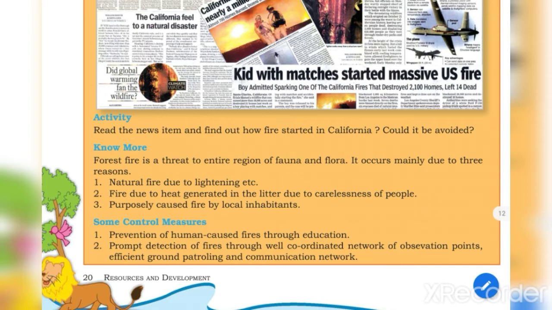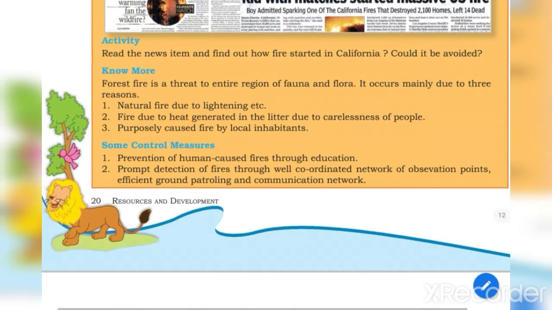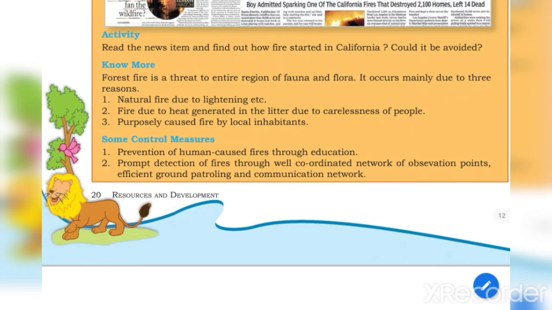Third, it is purposely caused because people wanted some land, some animals, so they purposely put fire in forest areas. So these are the reasons.